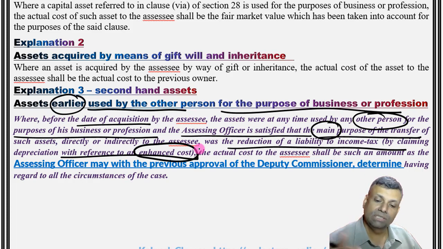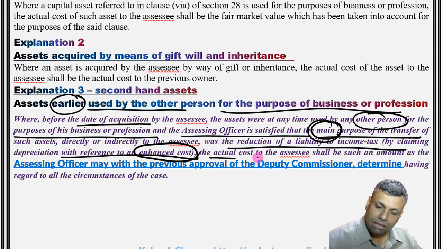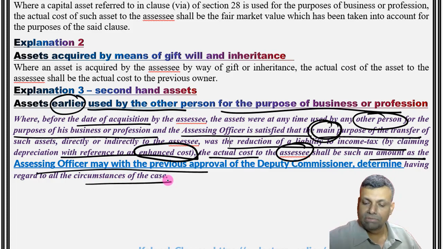So if I have purchased this particular asset at overvalue, okay, I mean that's the imagination. If I have purchased it at the overvalue, and if the officer is satisfied that the main purpose of this particular overvaluation is to just reduce the tax liability, that means basically it's something wrong that you have already done. Okay, then the actual cost to the assessee shall be such amount as the assessing officer may consider, with the previous approval of the senior officer, determine having regard to the circumstances of the case.